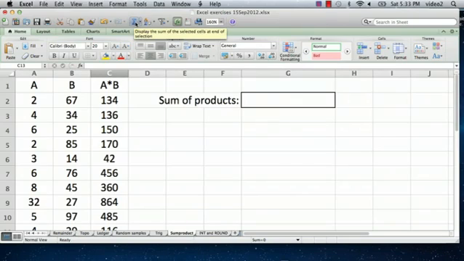Hi, I'm Ted. Today I'm going to show you how to calculate a sum squared in Excel. This is something that's very useful, and it's actually fairly common in different kinds of applications.